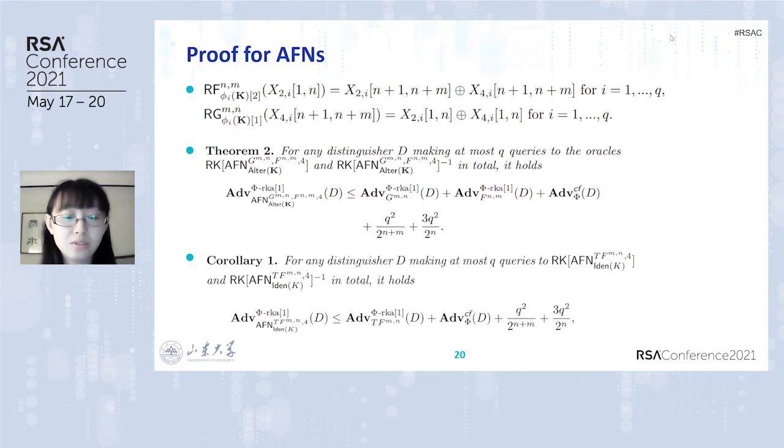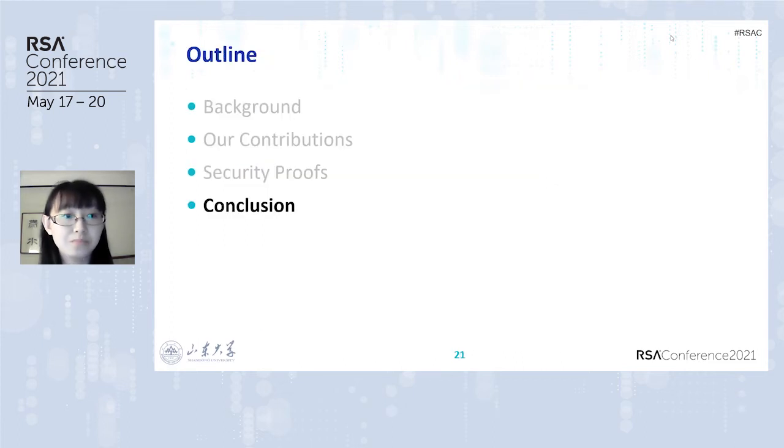For the AFN using such a tweakable keyed function as the round function, the reduction is able to handle the case of identical round keys. So we can obtain Corollary 1. This is an advantage for 4 rounds of AFN using a tweakable round function and a single key.